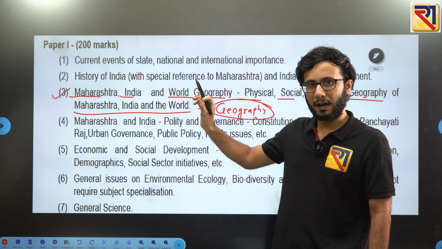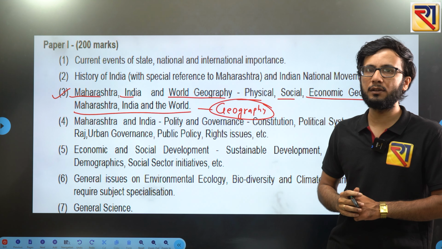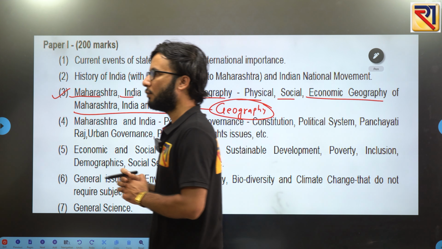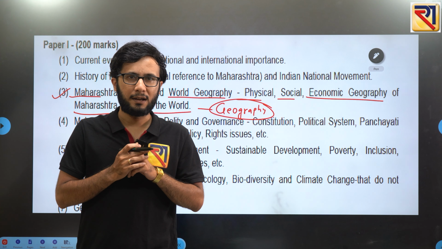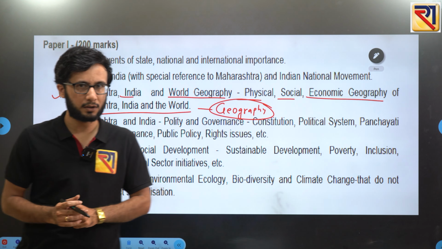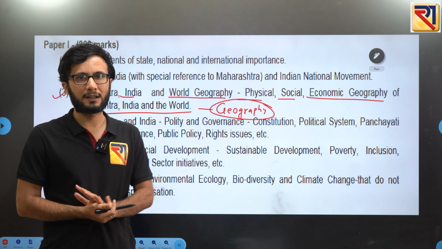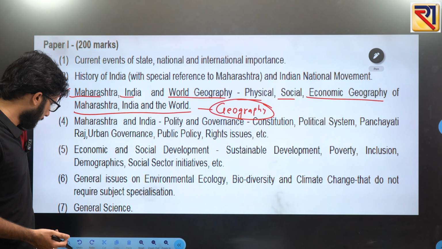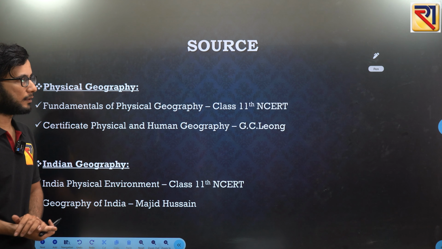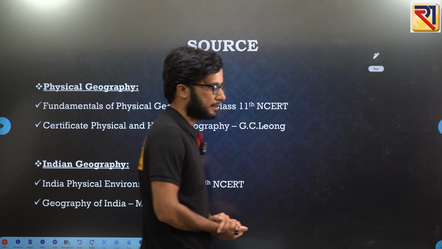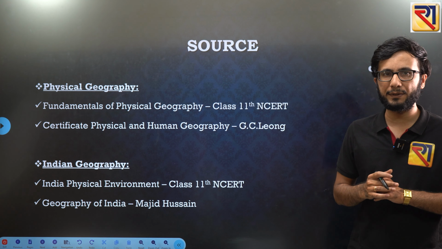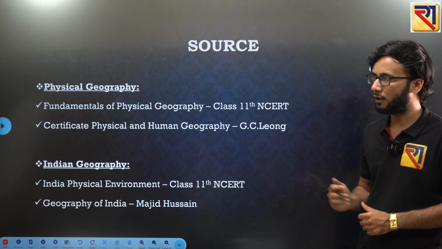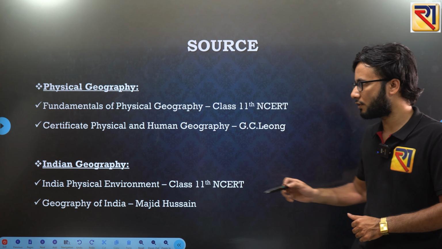So these are the important things given in your prelim syllabus, and within that, roughly 14 to 15 questions are asked from the subject of geography in your prelims examination. Okay, now let's see the further thing. What are the sources that we are going to refer for this particular part of the subject? So physical geography. First let's talk about physical geography.